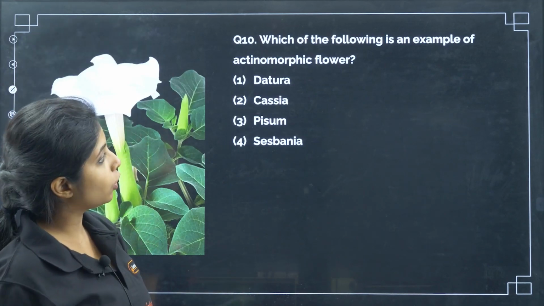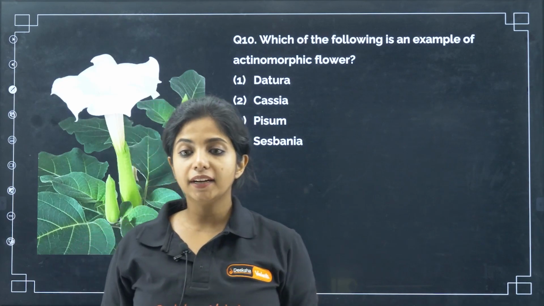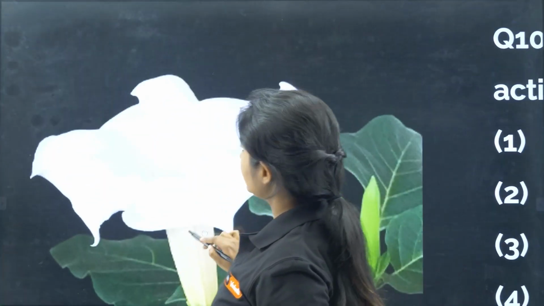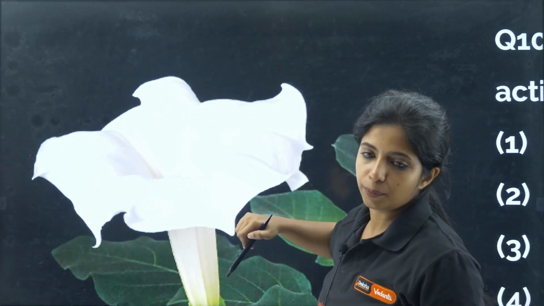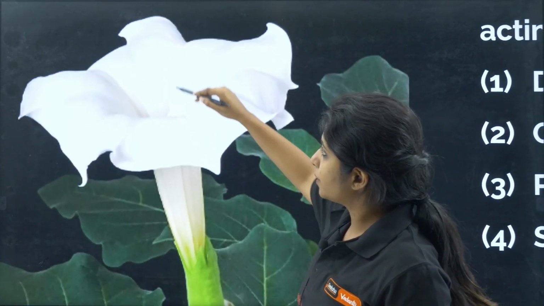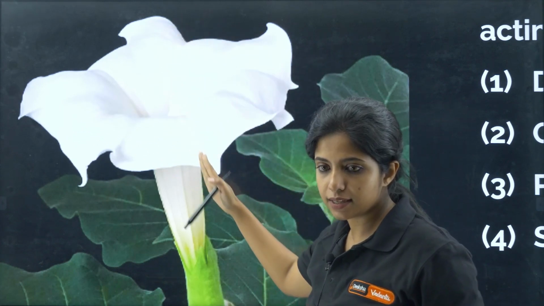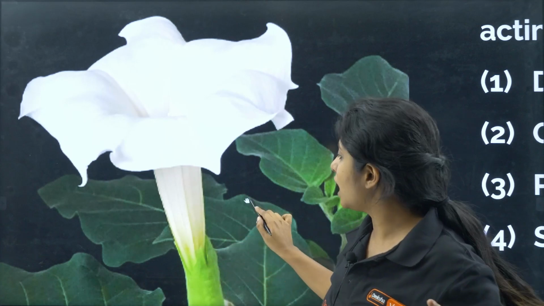Now, which of the following is an example of actinomorphic plants? What do you mean by actinomorphic plants? This is an actinomorphic plant. It means I can cut it into equal halves from any plane. If I cut it like this, I get equal halves. If I cut it like this, I get equal halves. Whatever I do, I get equal halves.